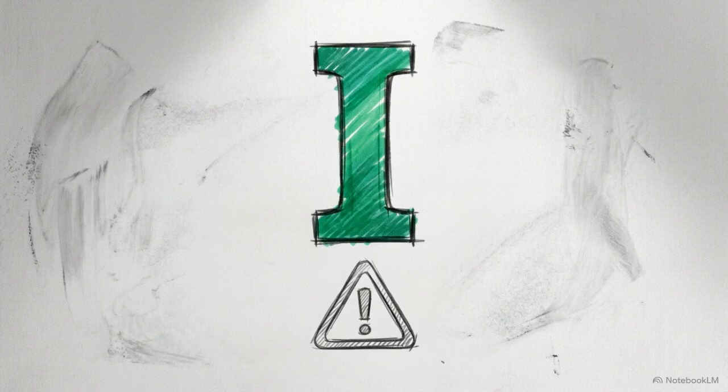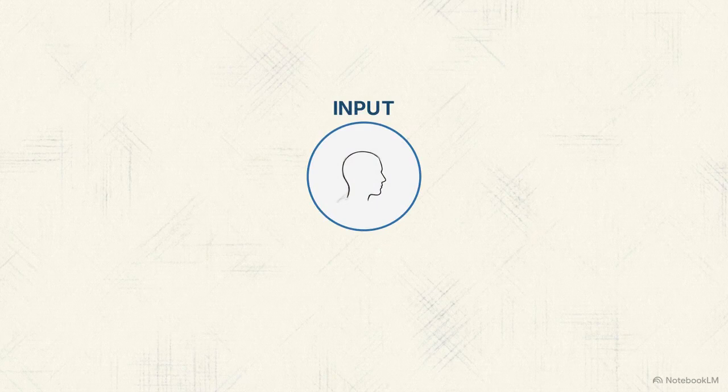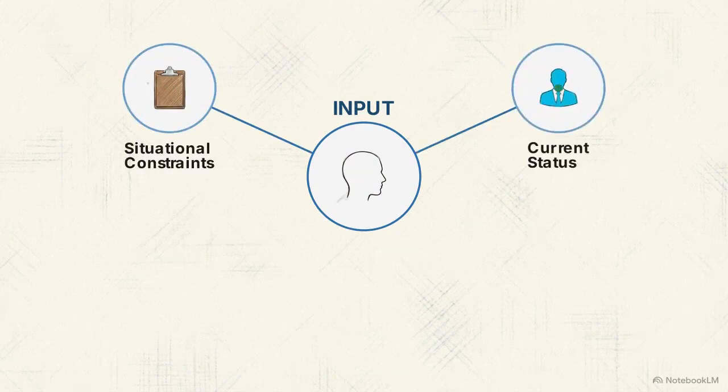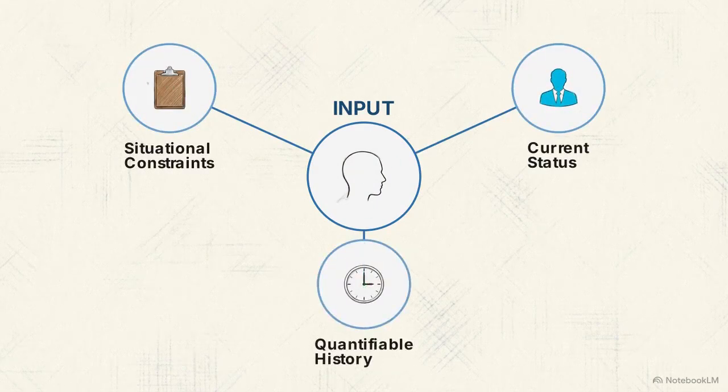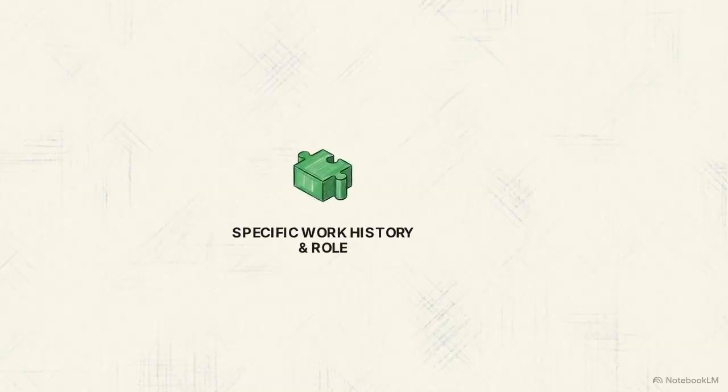Next is the I, which stands for input. This is the primary failure point for most novice users. To be useful, your input must include specific situational constraints, your current status, and quantifiable history. Giving the AI a vague statement like, "I have some experience," gives it nothing to build on. Instead, feed it granular data.